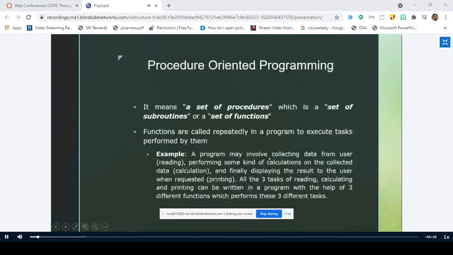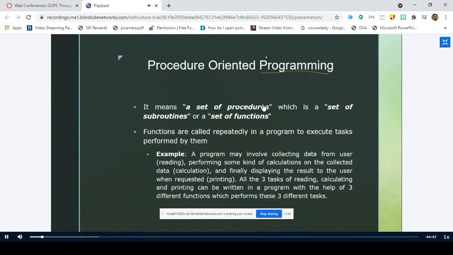So, before going to the actual agenda of our discussion, let me have a brief overview of what procedure-oriented programming is and why we are shifting from procedure-oriented programming to object-oriented programming, right? This part we have completed earlier, but just to recap what we have learned in the last class, right?